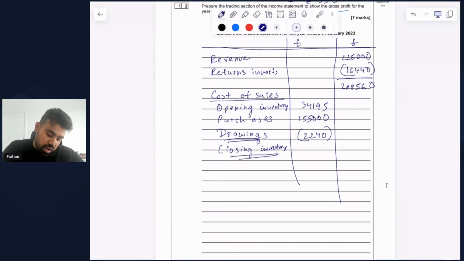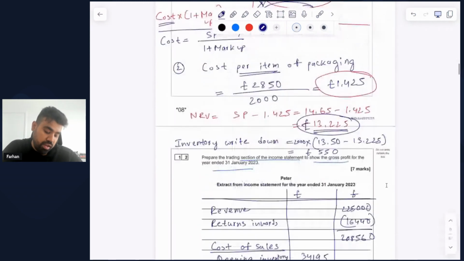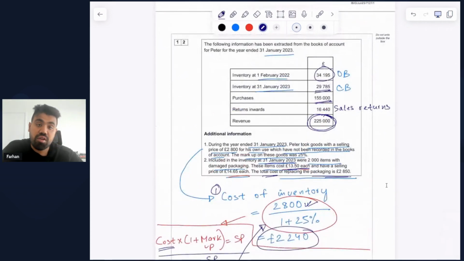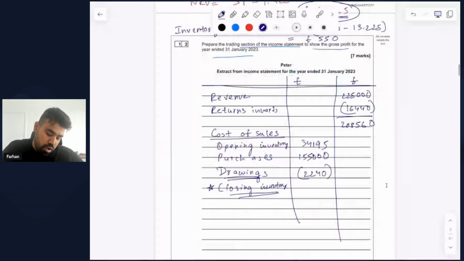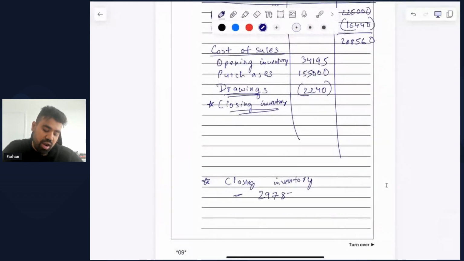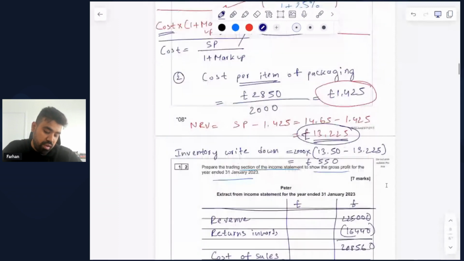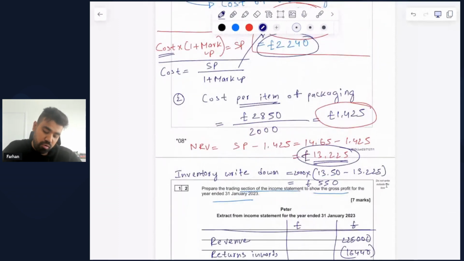So the closing inventory in this case needs some adjustment. So I'm putting a star here. Now, what was the original value of the closing inventory that we were given in the table prior to making any adjustments? The original value of the closing inventory was 29,785 pounds. So we take that number, 29,785 pounds, and from there we write down 550 because, as you know, with point number 2, there was this damage with packaging which we had to replace, and therefore the total amount that we have to reduce for inventory is 550 pounds, which must be taken from your closing inventory.